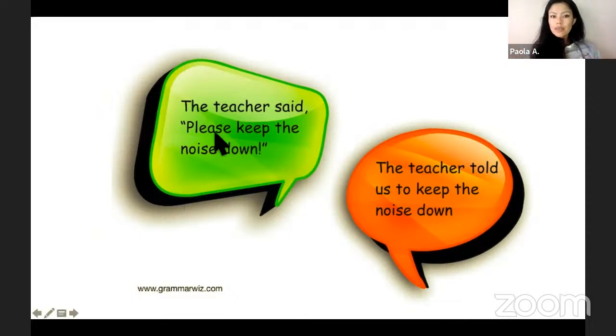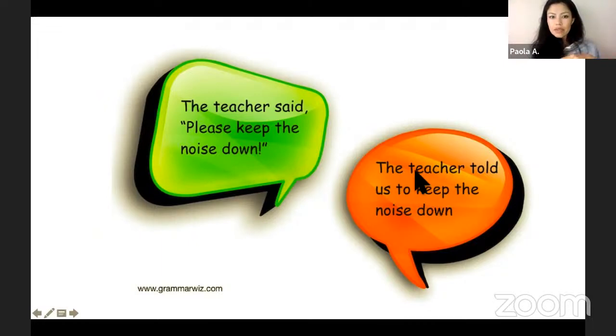But here we are mentioning the person who said that. It could be anyone, but we are mentioning it because it might be important. So the teacher said, and then we have quote, please keep the noise down, quote. We're using the exact same words to describe what was said.